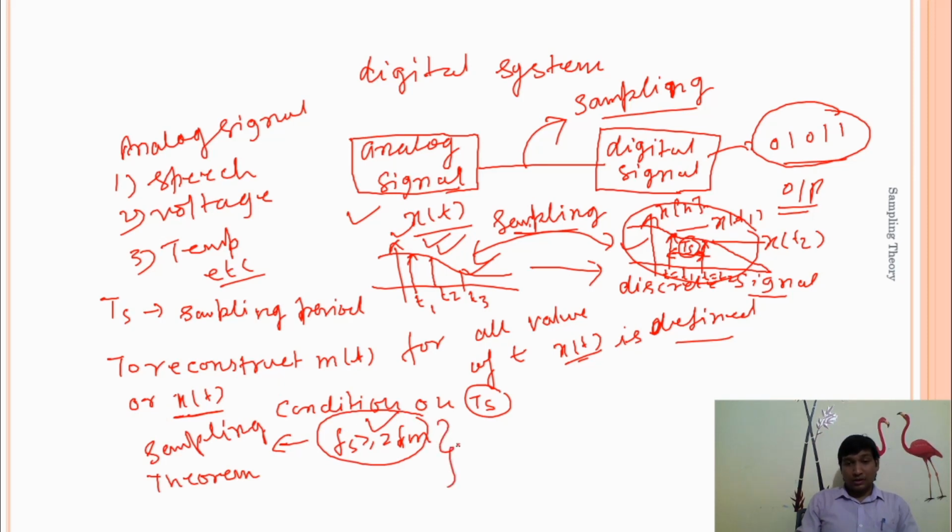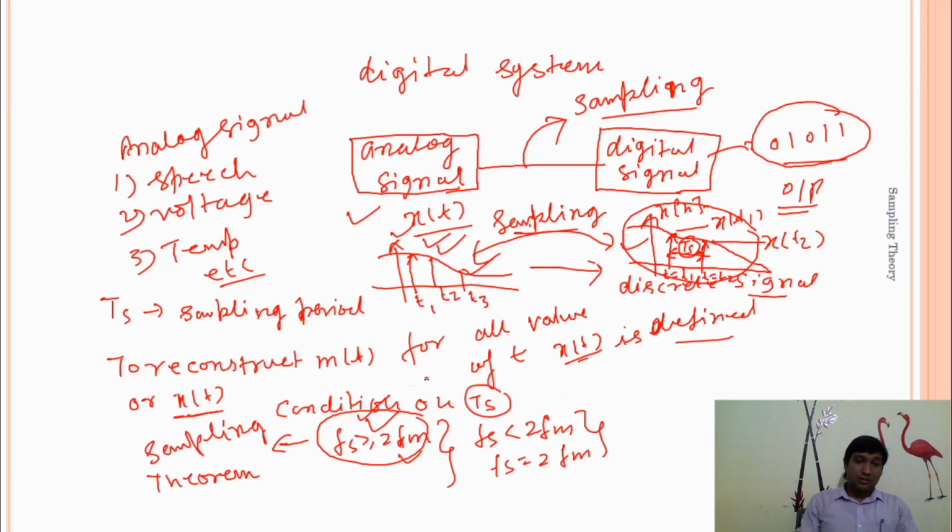Because there are also other conditions: fs less than 2 fm, and fs equal to 2 fm. We will see all these three conditions in our next discussion, and why we use only this one and not the others. To recover our original message signal, we will use only this condition.